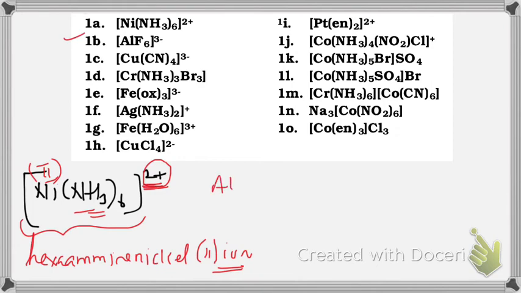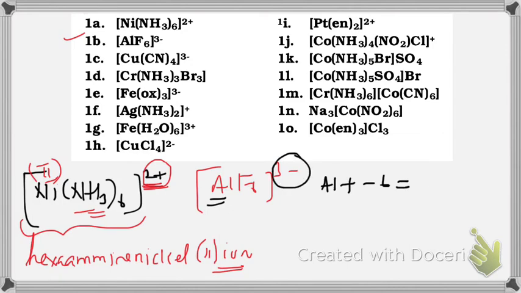Second one, Al F6 3 minus. There also you have to find the oxidation number of aluminium. Aluminium plus 6 fluorine means minus 6. 1 fluorine is minus 1, 6 fluorine is minus 6. If both added, you will get this charge, minus 3. So aluminium is plus 3. So we have calculated the oxidation number of aluminium, that is plus 3.